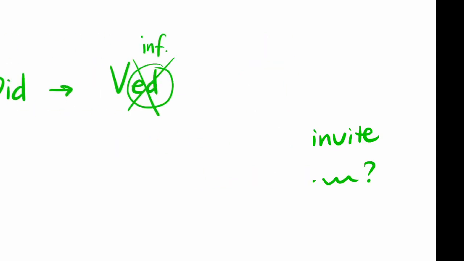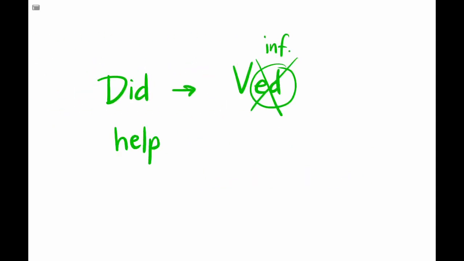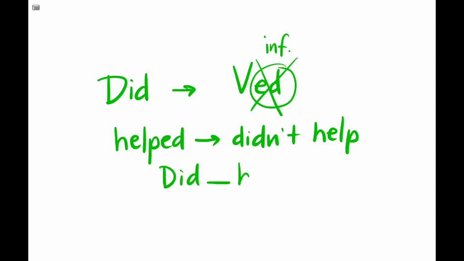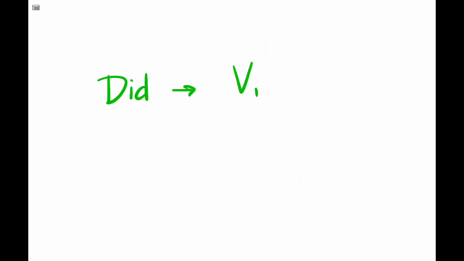Another example is the verb to help in past simple tense. It's helped, but in the negative form we would say didn't help. We will use the infinitive form, and in the question we will say did someone help. We will add the complement and put the question mark.